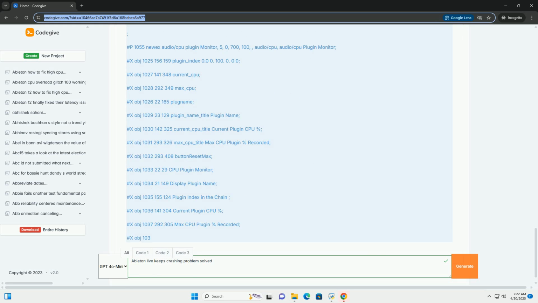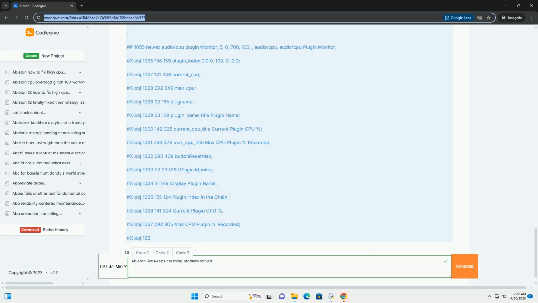Detailed description: provide a detailed description of the crash, including your operating system and version, your Ableton Live version, the exact steps to reproduce the crash, a list of all plugins loaded in your project, any recent hardware or software changes you've made. Project file, if possible: if the crash is specific to a particular project, and if it doesn't contain sensitive or confidential material, consider sharing the project file with Ableton support.